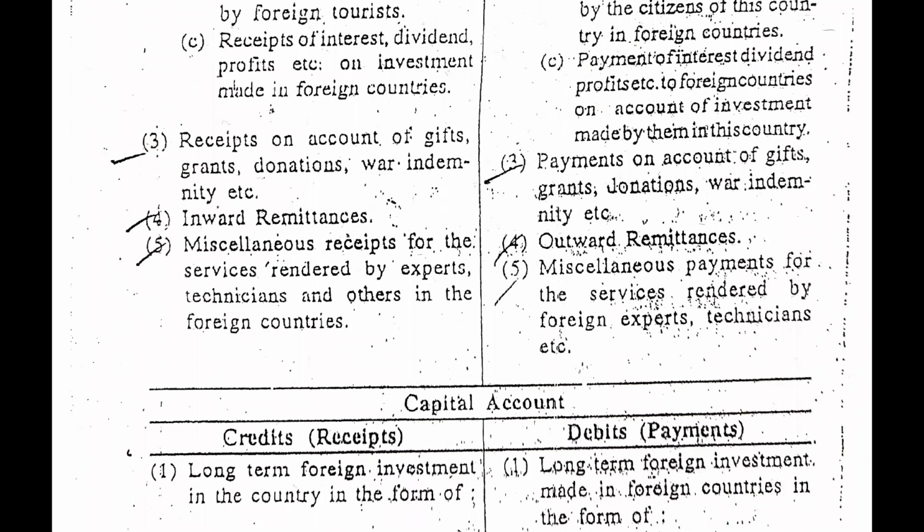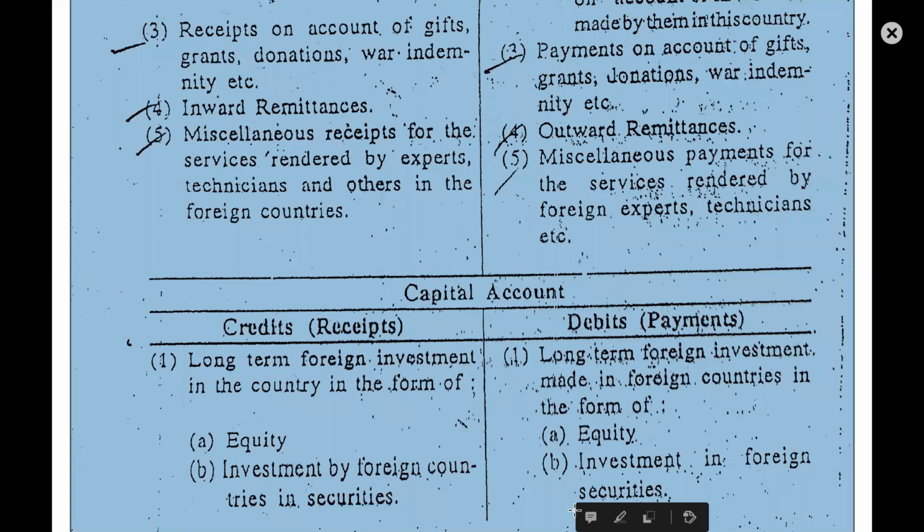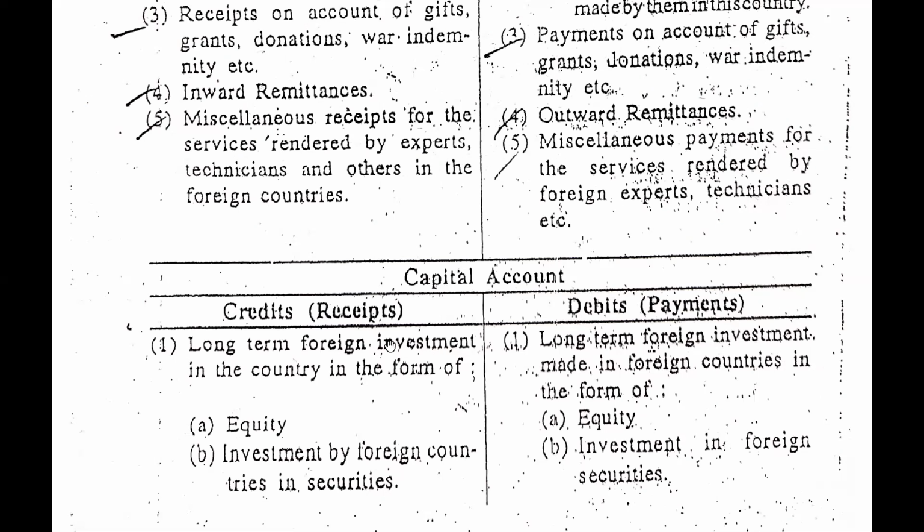Now guys, we will see the capital account, that we need to see very deeply, that what will be considered in the capital account. So there are two different sides as usual. The one is credit and the other is debit. In the credit we will get receipts, and on the debit we need to do the payment. So guys, long-term foreign investment in the country in the form of equity investment by foreign countries in securities.